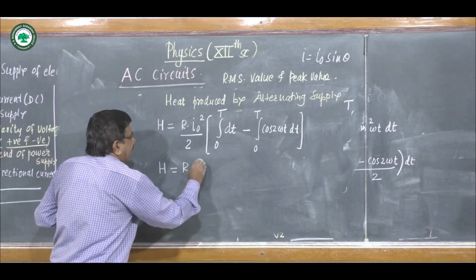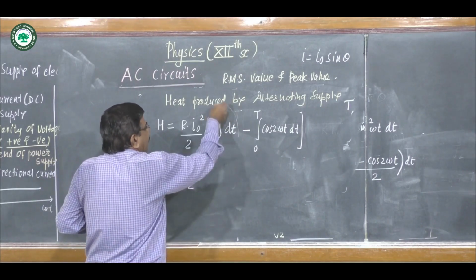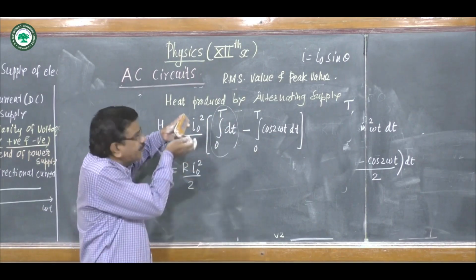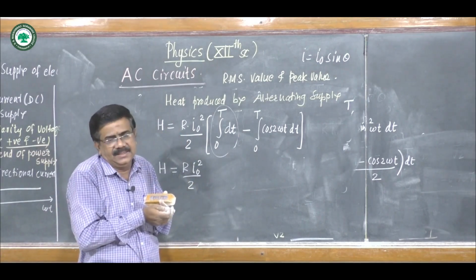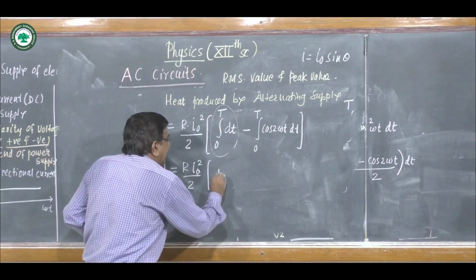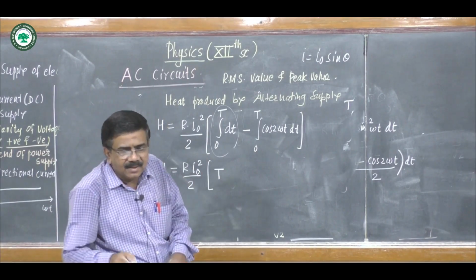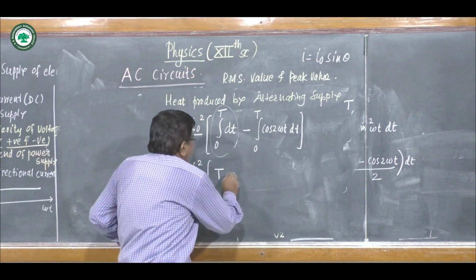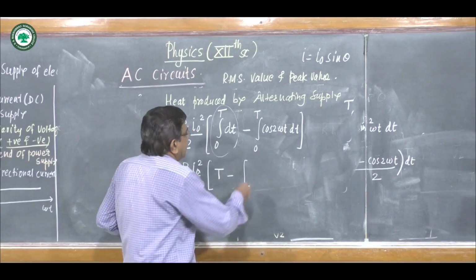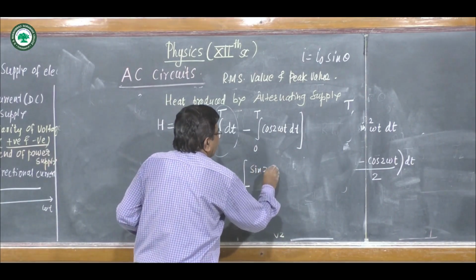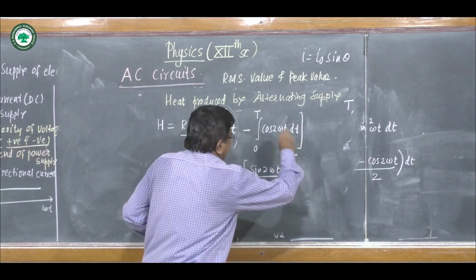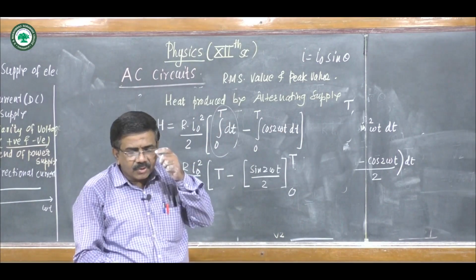R I0 square upon 2. By solving this, integration of dt is only t. Firstly we substitute the upper limit, that is capital T, then the lower limit minus 0, so this value will be simply T, minus this integration, we know sin 2 omega t upon 2 from 0 to capital T.